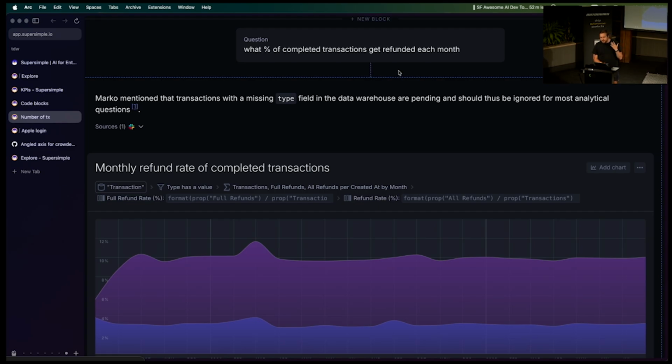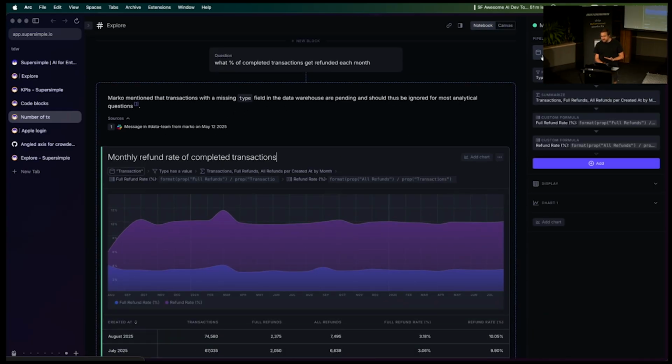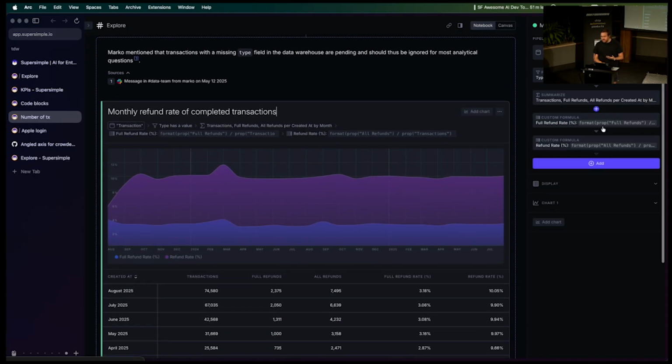So if I asked for the percentage of completing transactions that get refunded each month, our AI can also find things like, there's this message in the data team Slack channel where I talk about a little caveat with this data. We bring this up, AI uses this little caveat to filter out the pending transactions, and you again get this fully explainable answer. And I mentioned that this is not just for humans, but also for our agents.